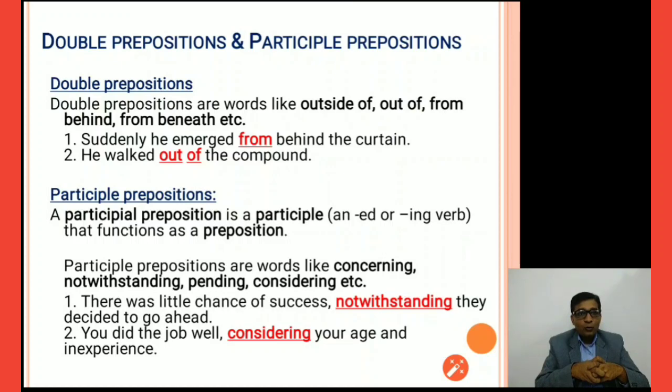He walked out of the compound. Out of means from inside the compound to outside the compound. So that relation we show through this compound or double preposition.